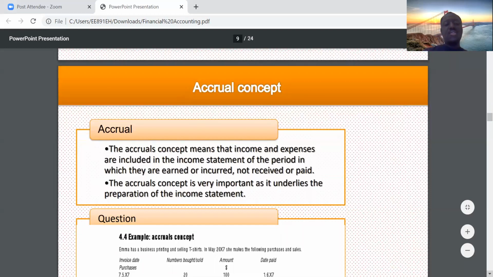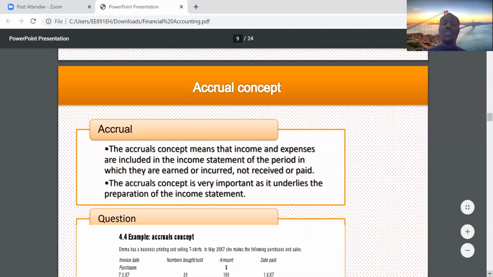The accrual concept means that income and expenses are included in the income statement in the period in which they are earned or incurred. Let me repeat that again. The accrual concept means that income and expenses are included in the income statement when they are earned or incurred, not received or paid.